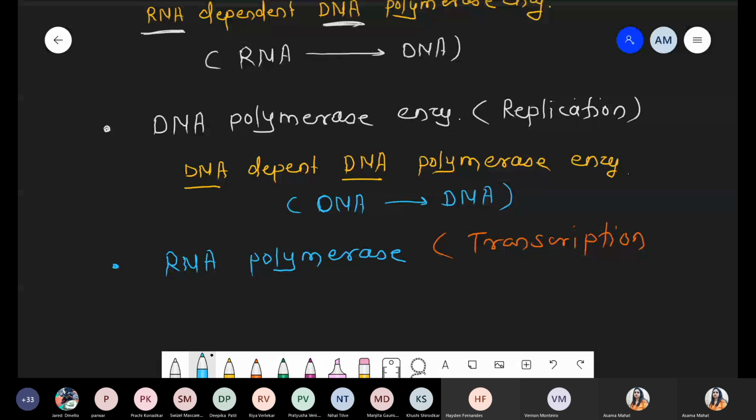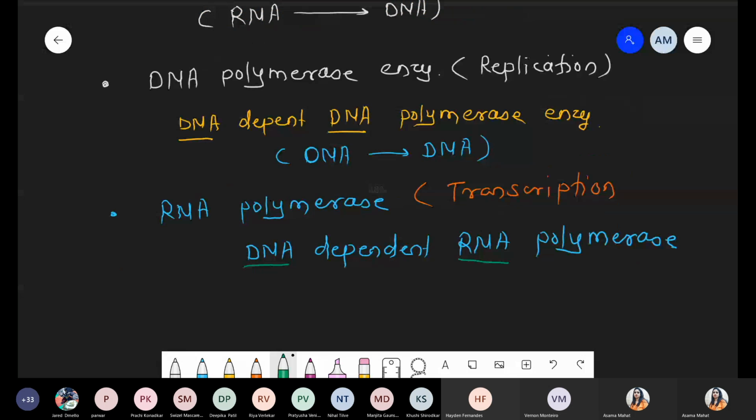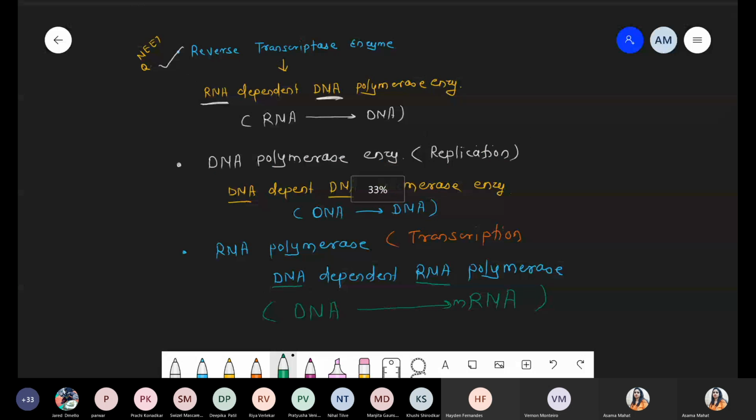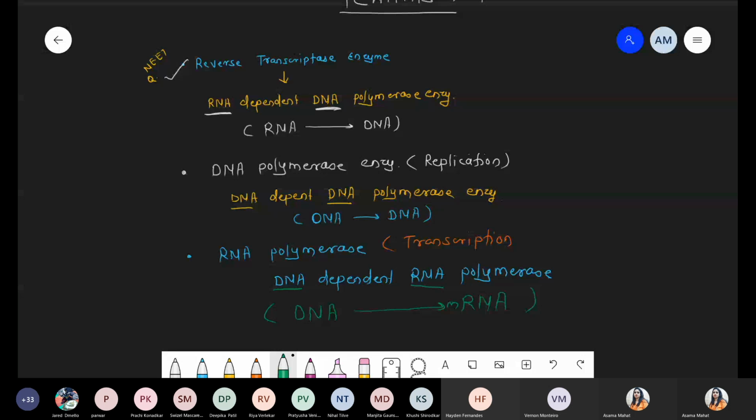These are DNA dependent RNA polymerase enzyme. And what is the meaning of DNA dependent RNA polymerase? DNA से RNA बनाना है, right? So यही होता है. Whenever we are talking about the process of transcription, whatever information is present in DNA, that information is converted into RNA, messenger RNA or tRNA or rRNA, depending. So these are the three basic enzymes with their activity.